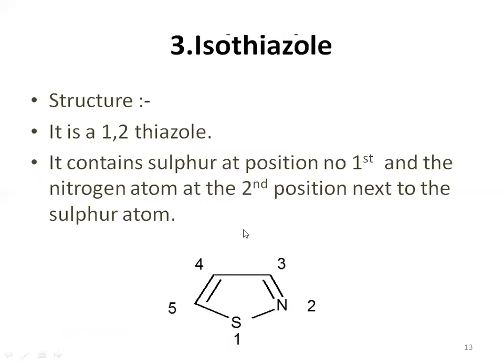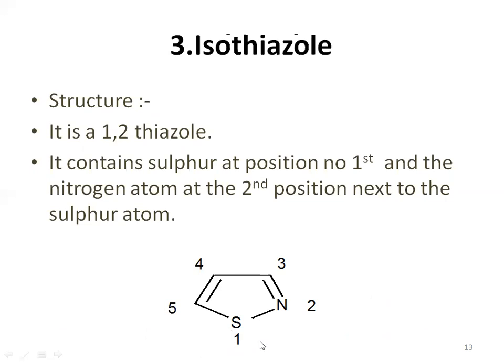After that, the next one is isothiazole. This one is the isothiazole structure. You are able to see that there are two heteroatoms. The first one is sulfur. The second one is nitrogen. These are adjacent to each other. Okay. It's also called a 1,2-thiazole.